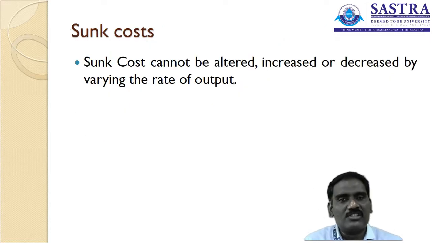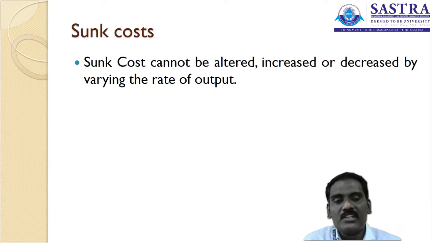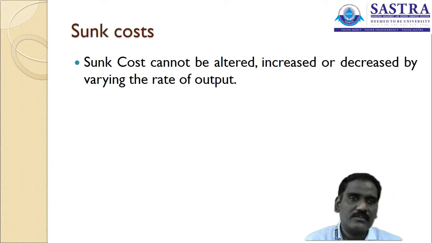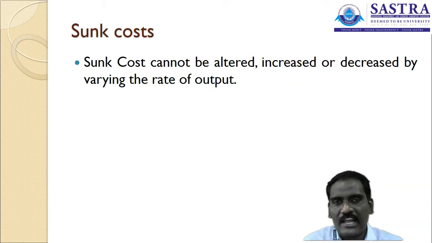The sunk cost is an important aspect you need to understand. It cannot be altered, increased or decreased by varying the rate of output. Say, for example, I have purchased a particular machinery at the cost of 1 lakh rupee.